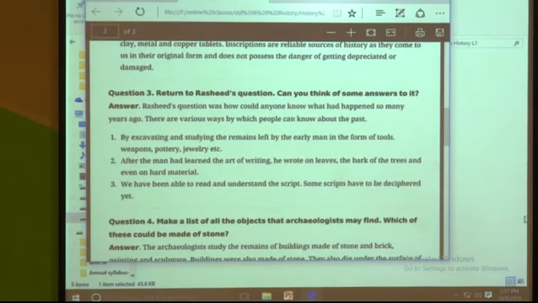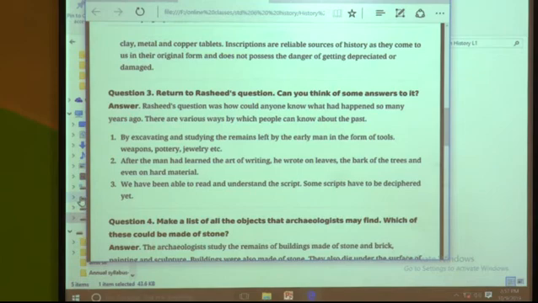Next one, return to Rashida's question. Can you think of some of the answers? So Rashida wondered, how can one find out what happened 100 years ago? So how can this be found out? Rashida's question was, how could anyone know what had happened so many years ago? There are various ways by which people can know the past.